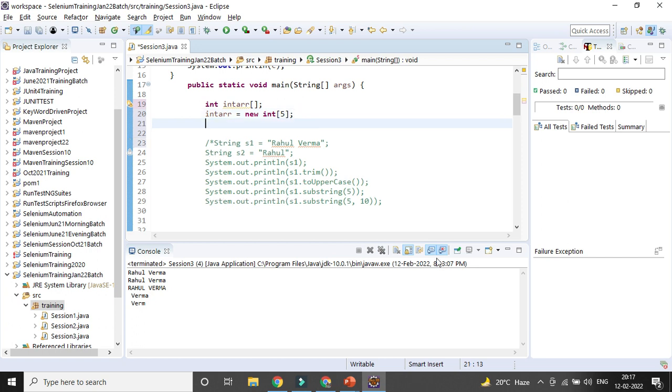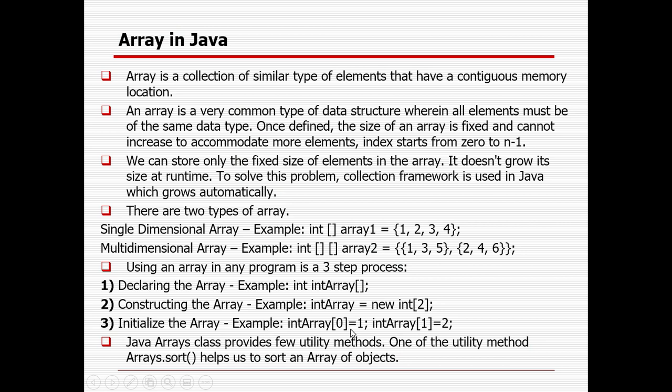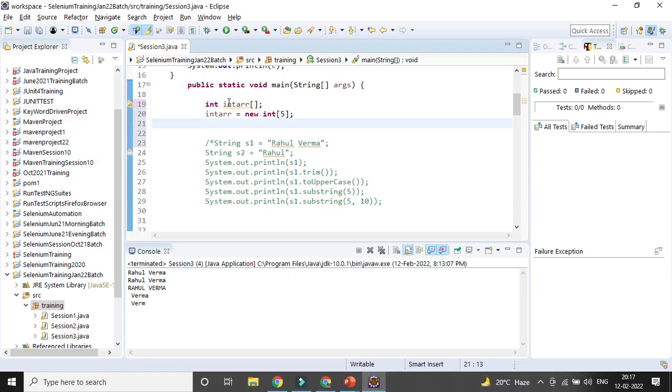Then I can define the values of the array. So how can I define the values of the array? So 10 like that. So this will be the value at index 0, right?